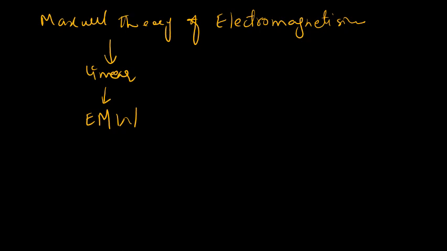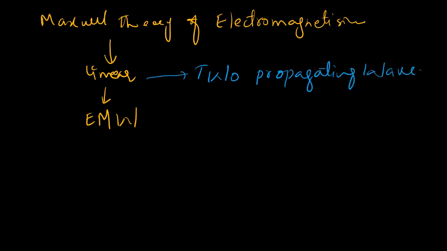Since it is a linear theory, it can have two waves propagating simultaneously in different directions, each one propagating in its own direction without affecting the other one.